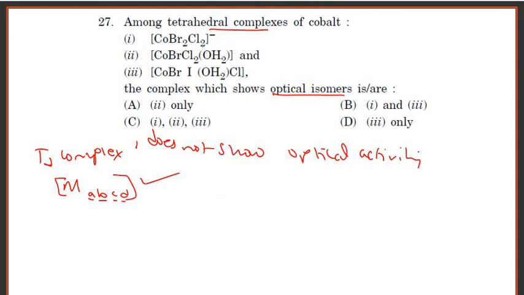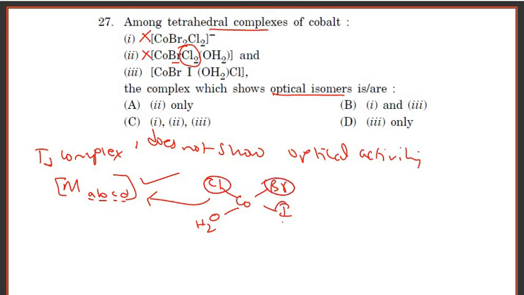In the given options, the complex which contains 2 bromine ligands and 2 chlorine ligands will not show optical activity. In option 2, it contains 1 bromine and 2 Cl ligands, and it does not show optical activity, whereas in option 3, cobalt is attached to bromine, iodine, OH2 and Cl, which is of the type MABCD, having 4 different types of ligand.